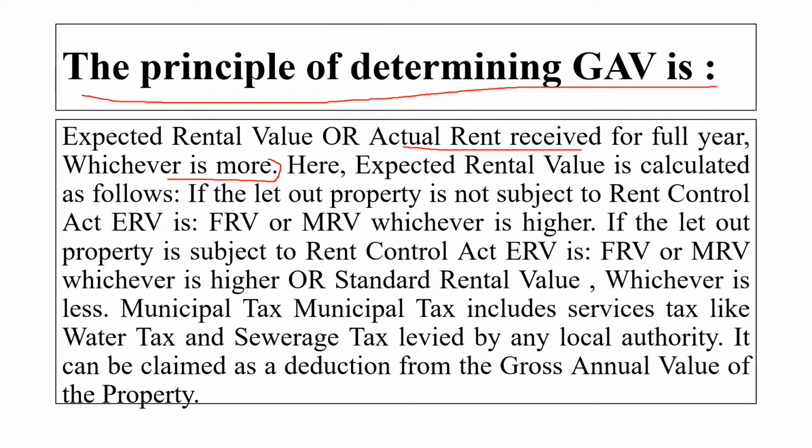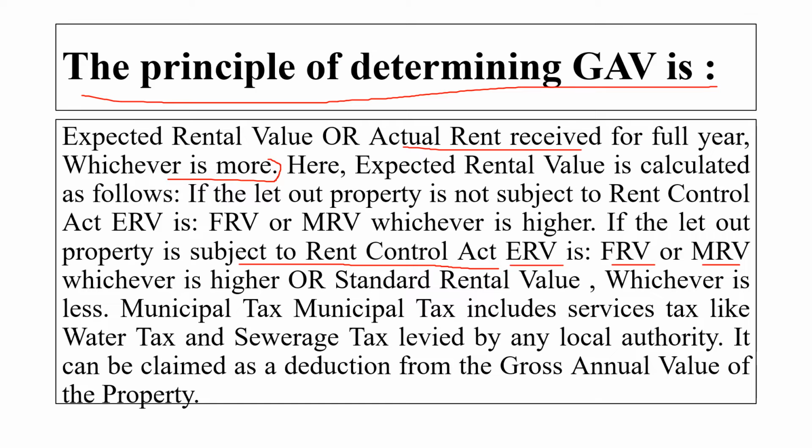Here expected rental value is calculated as follows. If the let out house property is subject to the Rent Control Act, that time the expected rental value will be the fair rental value or municipal rental value, whichever is higher.